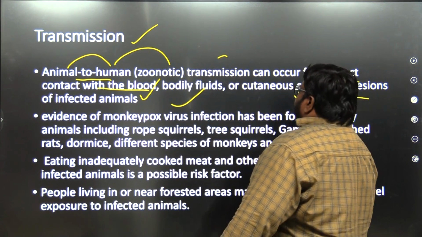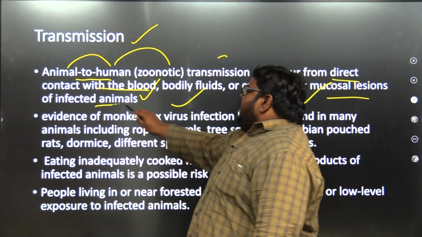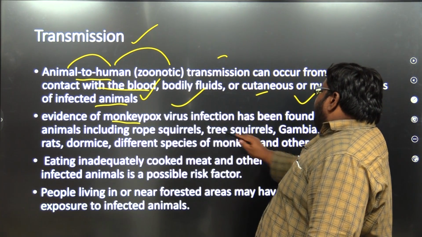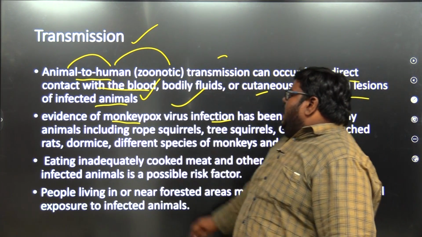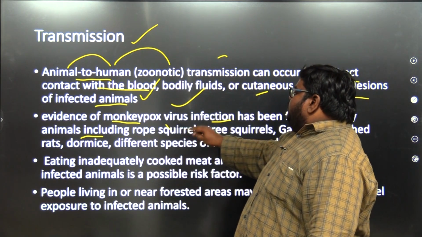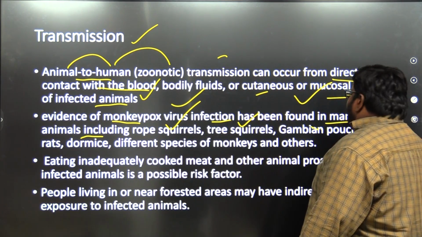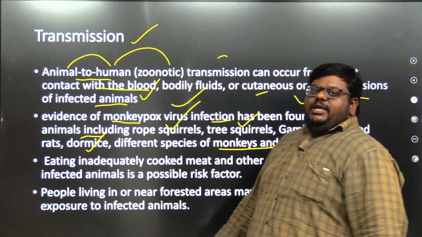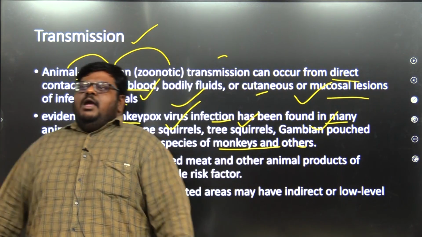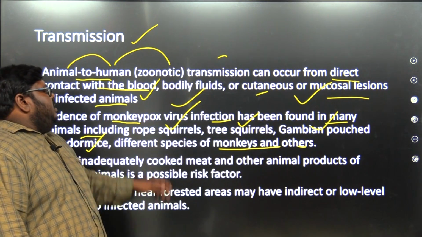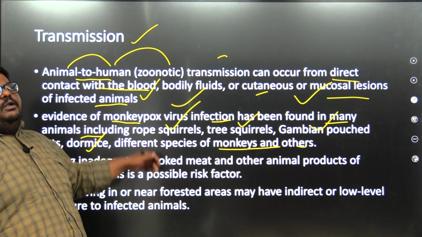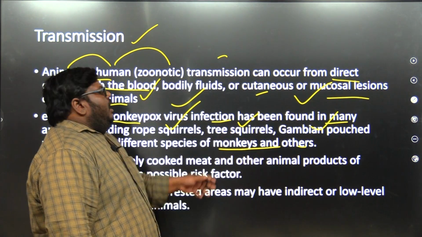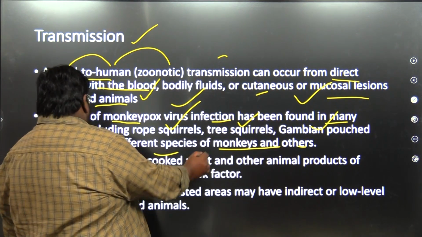It is from human to human transmission of infected animals. There is evidence of monkeypox virus infection found in many animals, including rope squirrels, tree squirrels, Gambian pouched rats, dormice, and different species of monkeys and others. In the ecosystem, in nature, all live in a forest. There may be transmission from one to another because they share food, hunted food, and water. It may transmit it, okay?